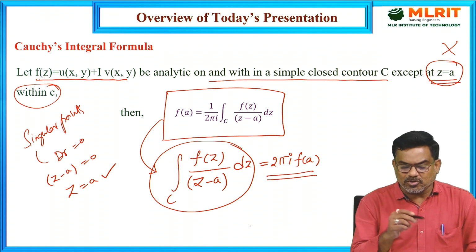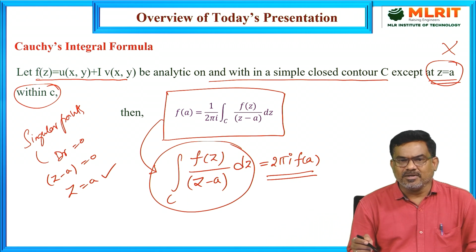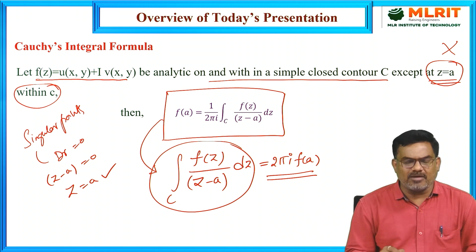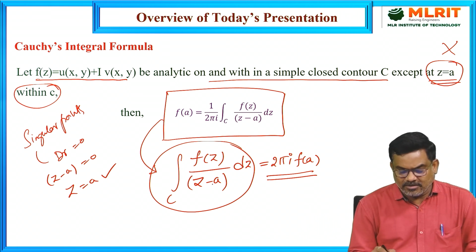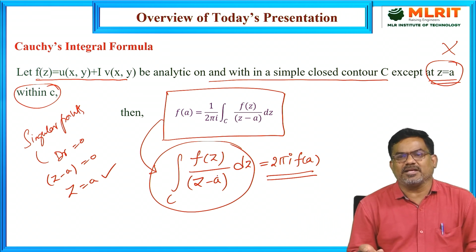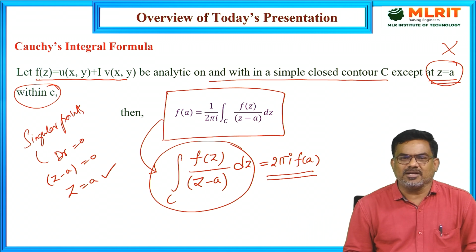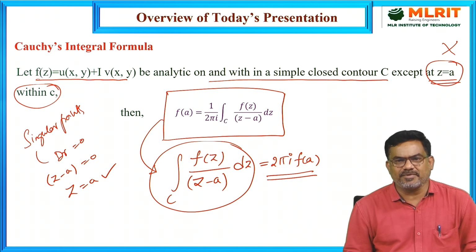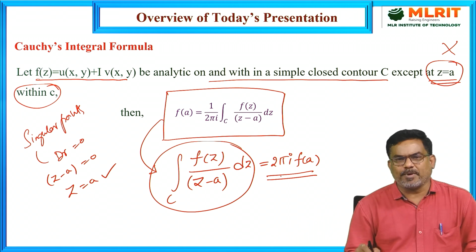If you apply Cauchy's theorem, the result is 0. Integral of f of z dz is 0. There is no particular format for that function. But to apply the integral formula, the denominator has terms like z minus a, where a is a singularity or singular point of the function. And the result is 2 pi i into f of a.